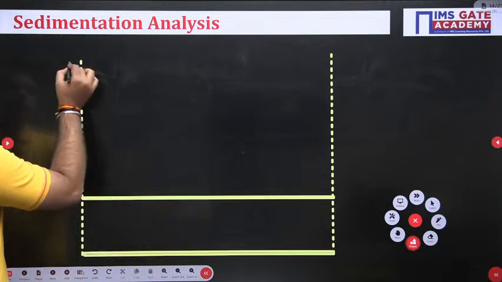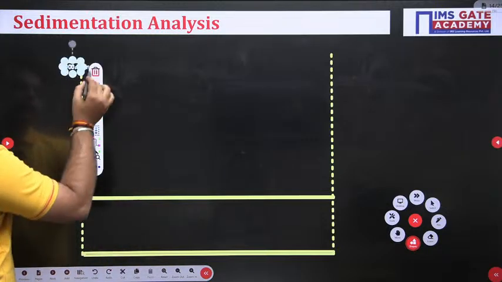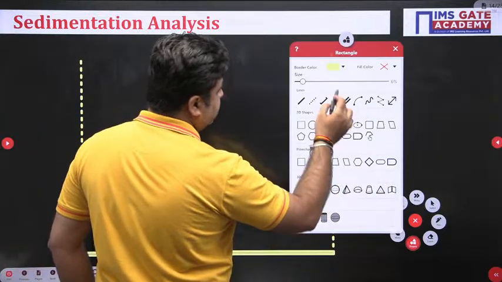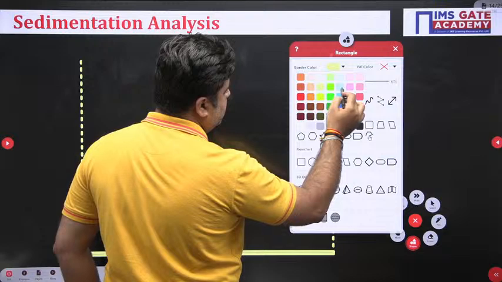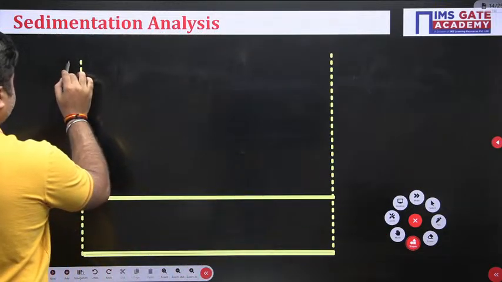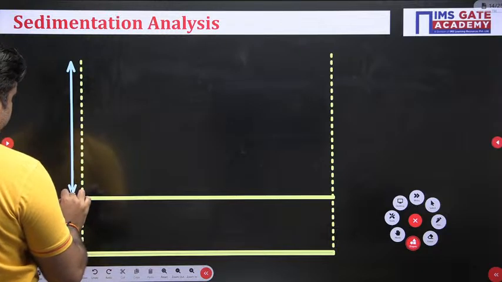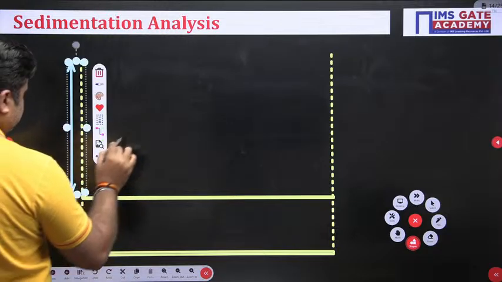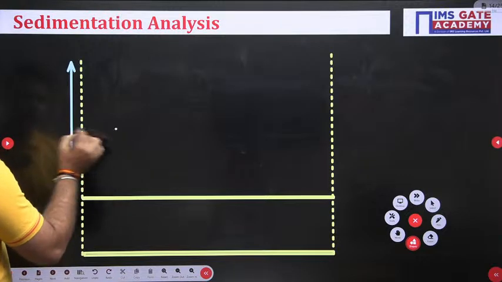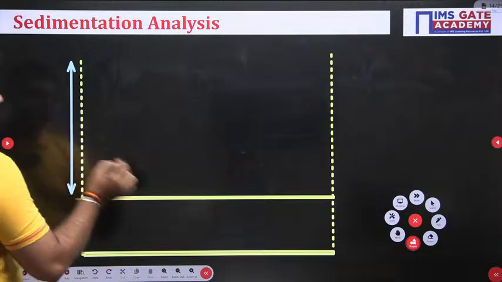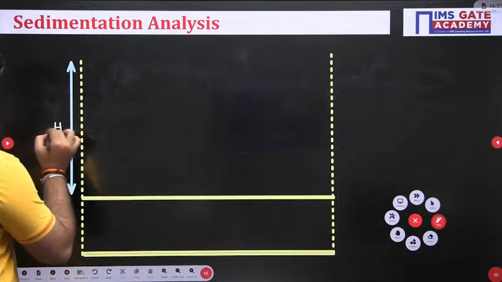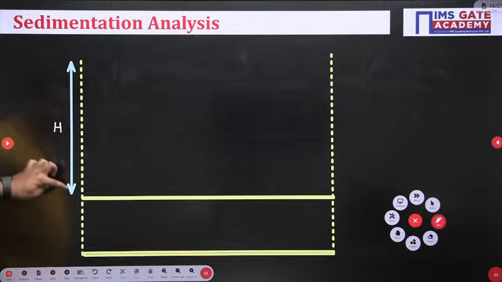Okay, so this height is the height of the settling zone. This is capital H, the height of the settling zone.